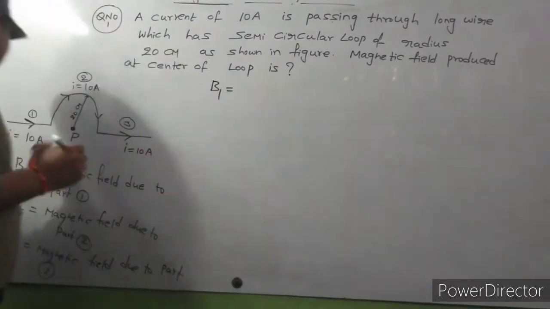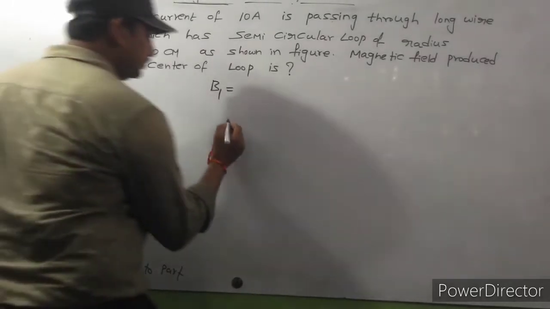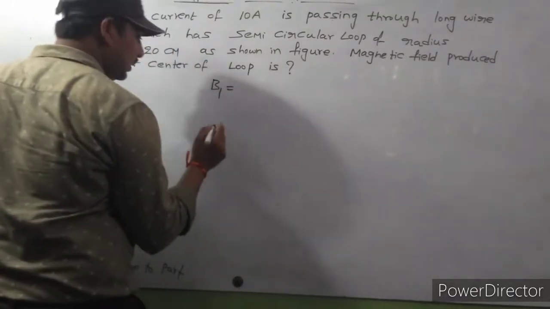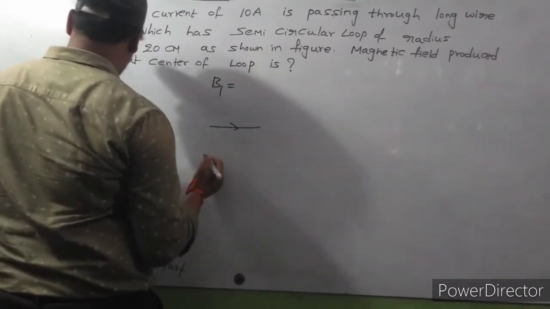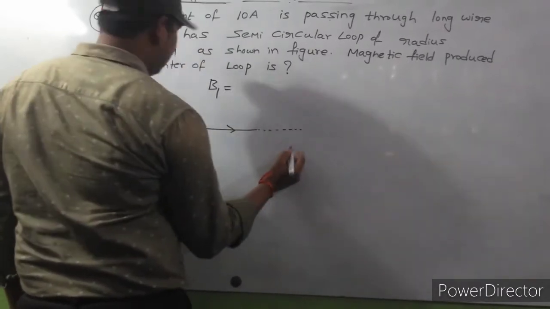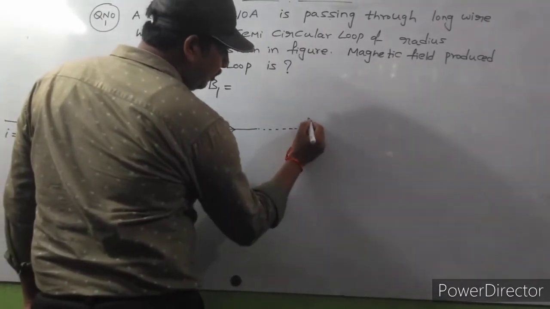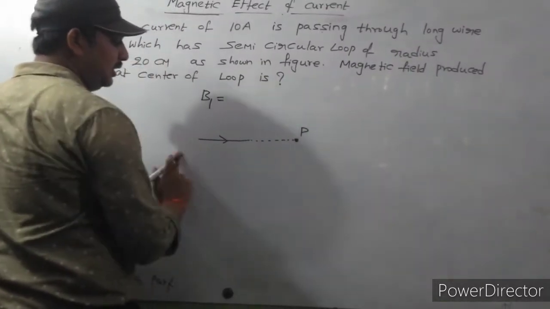Here part 1 is a straight wire. So this is part 1, a straight wire. Here is the point. This point lies exactly on the axis of this wire.